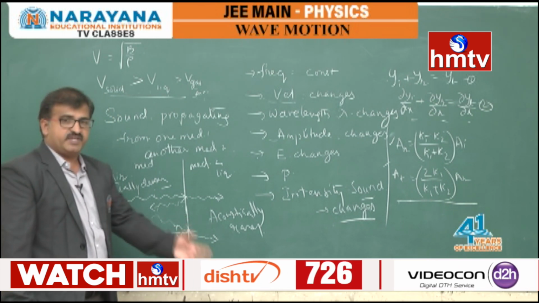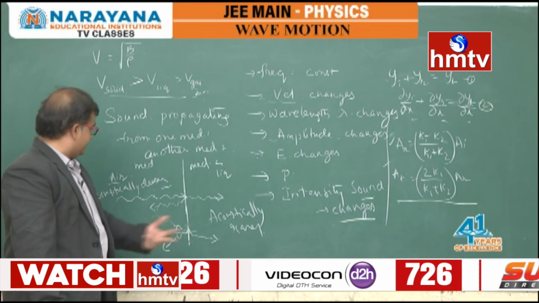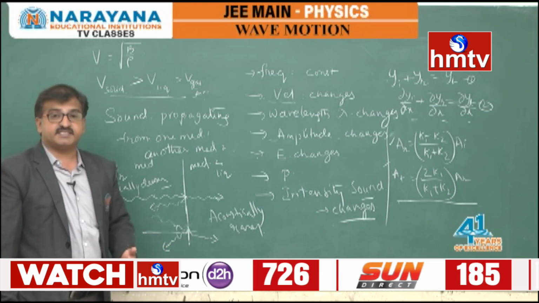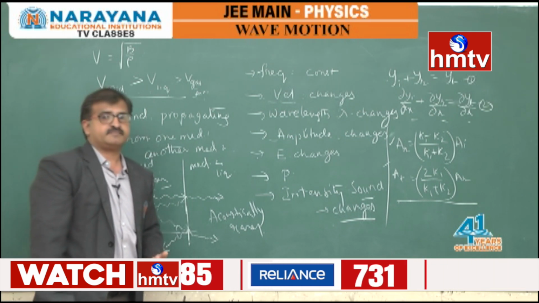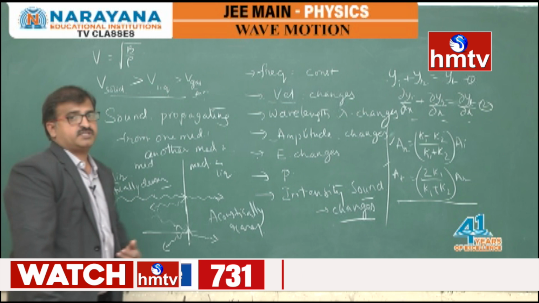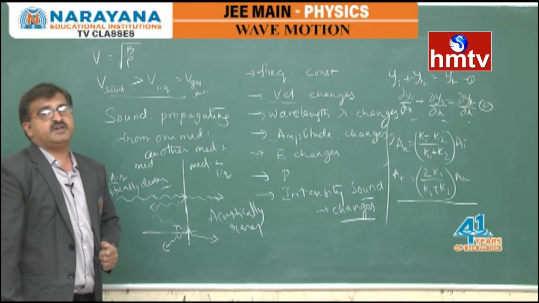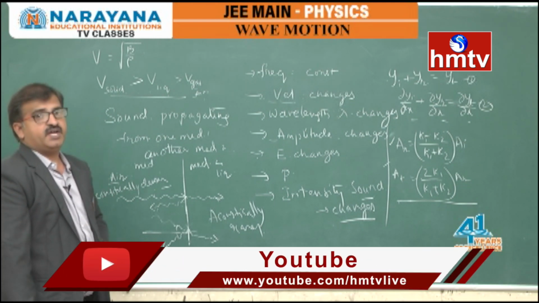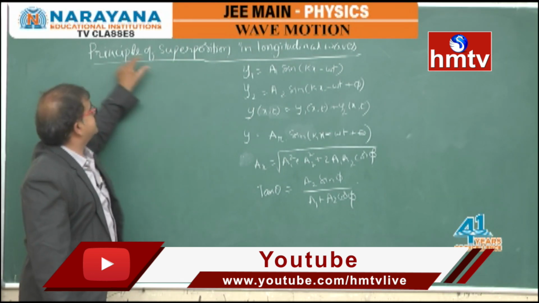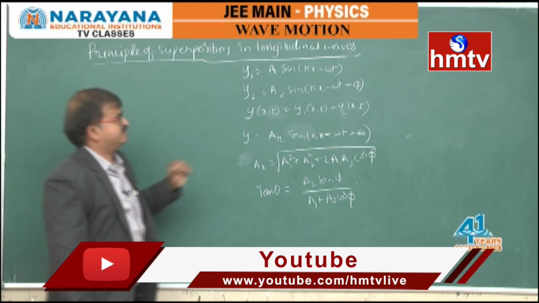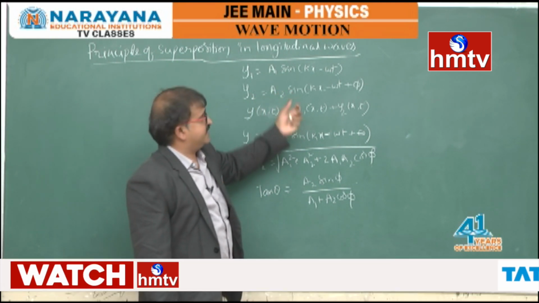If it is just moving from a rarer to a denser medium, then on the denser surface there will be a phase change of pi, just like we got in the reflection of a transverse wave at the fixed end and at the rarer end. In the case of longitudinal waves or sound waves, we come across the principle of superposition, which is the same as in the transverse waves case.